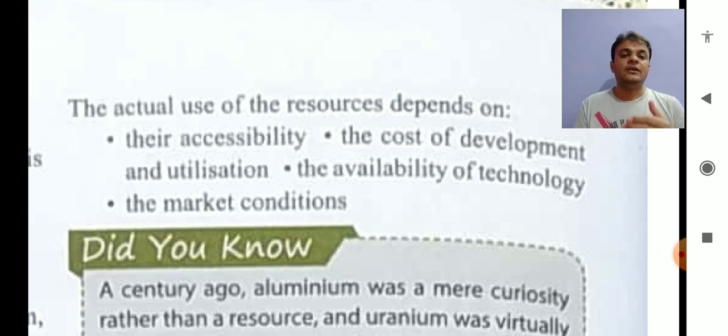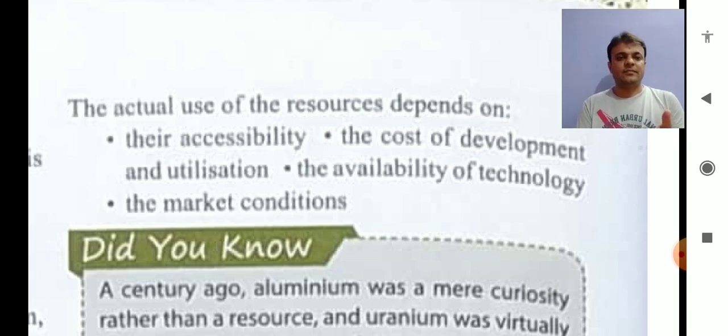It means that to have such resources, which kind of technology we are having, right? If we do not have enough or proper technology, then it cannot be called an actual resource. Then it will go in the category of potential resource, because as we discussed earlier, in the potential resource we may not have proper technology to utilize it at present.